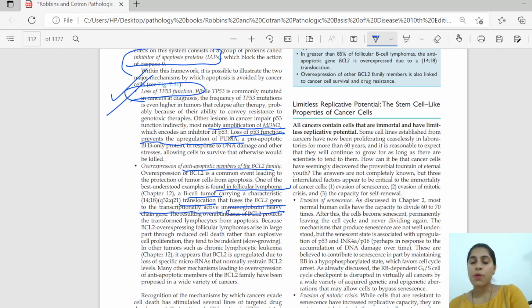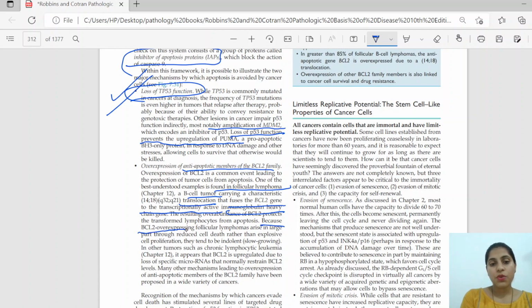So this anti-apoptotic gene has now translocated to a very rapidly dividing site, hence its expression increases, and due to its increased expression, the cells won't die, they continue to live, and this leads to a malignancy, that is follicular neoplasm.